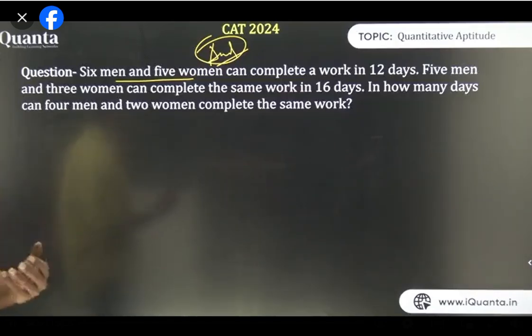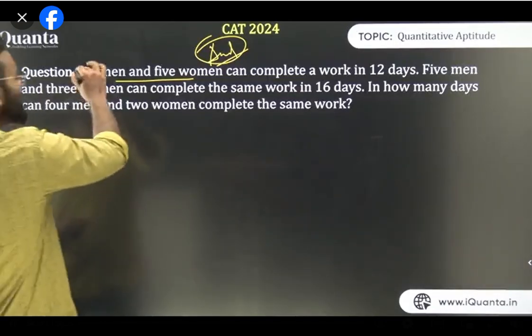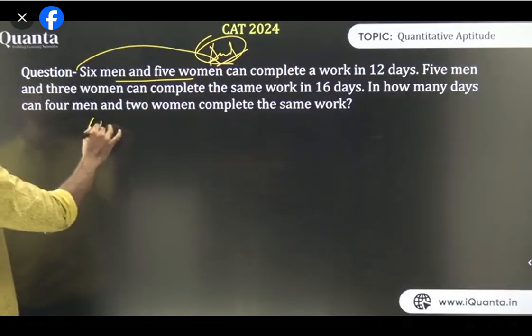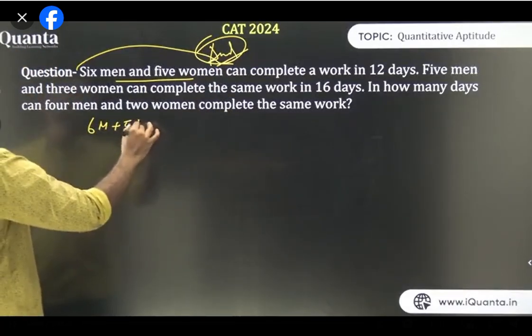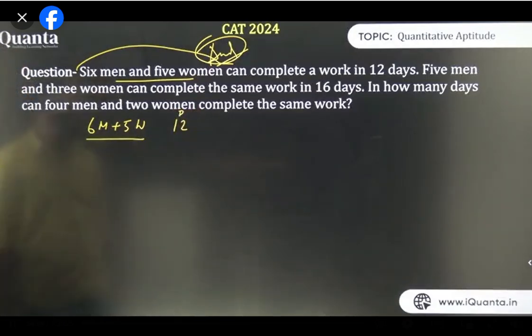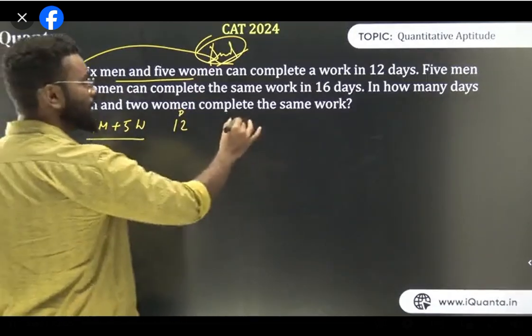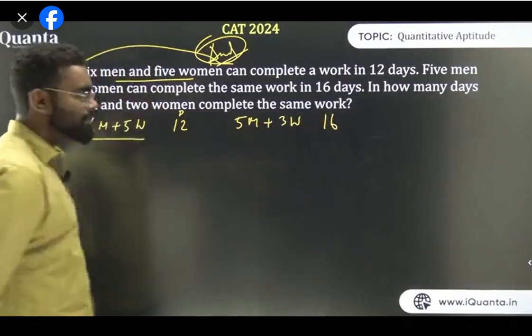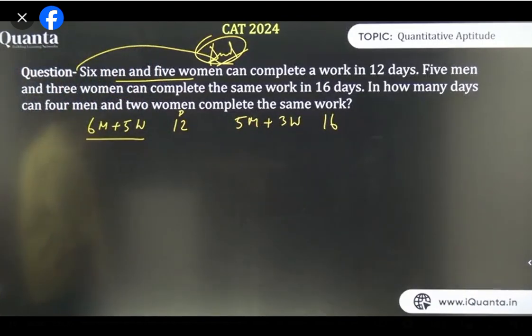So let's start solving this question, how we solve this type of question. So think about it. 6 men and 5 women can complete a work in 12 days. So I can say 6 men and 5 women can do it in 12 days, right? Similarly, 5 men and 3 women can do it in 16 days, right? This is given. Fair enough?